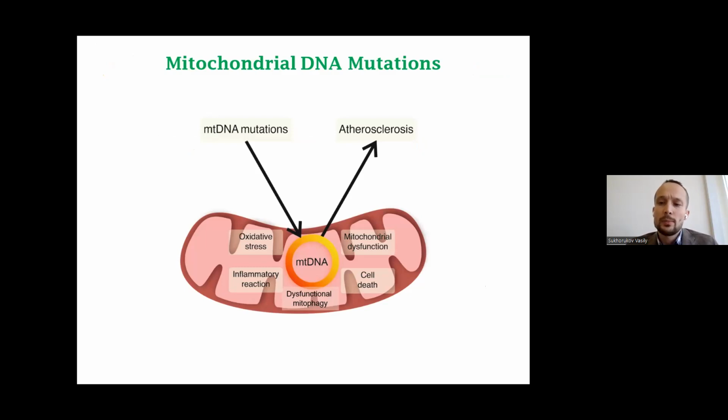The hypothetical mechanism of the atherogenic effect of mitochondrial DNA mutations may be due to the enhanced production of reactive oxygen species and increased oxidative stress, the development of mitochondrial dysfunction, inflammatory reaction, cell death, and dysfunctional mitophagy.